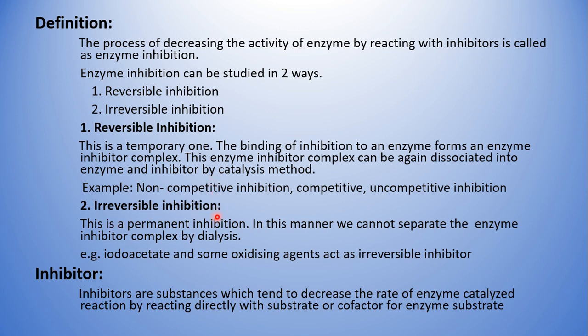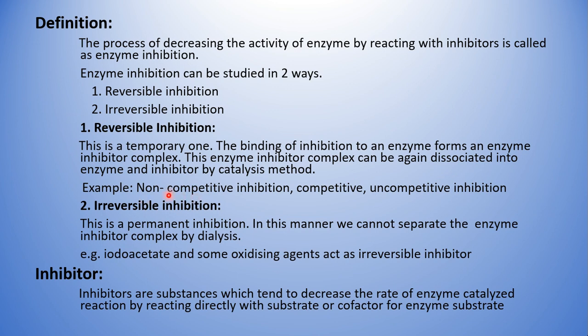Then irreversible inhibition: this type of enzyme inhibition is permanent, where you cannot retain the activity of the enzyme back. We cannot separate the enzyme inhibitor complex by any catalysis method or any dialysis. Examples are iodoacetate and some oxidizing agents, which act as irreversible inhibitors.